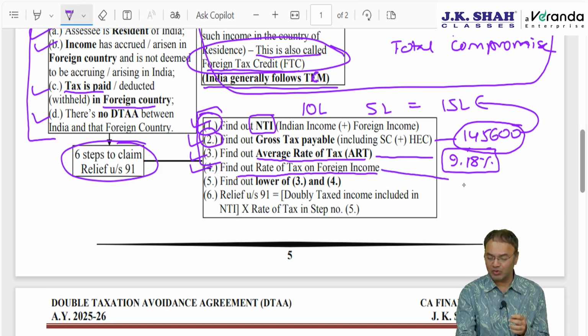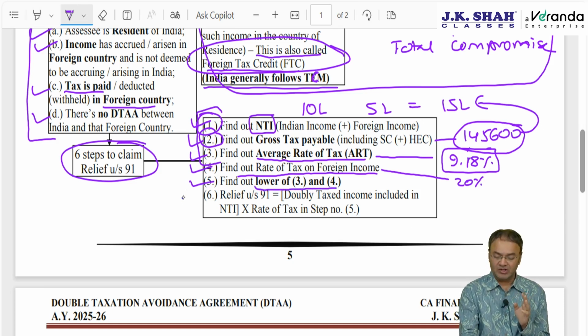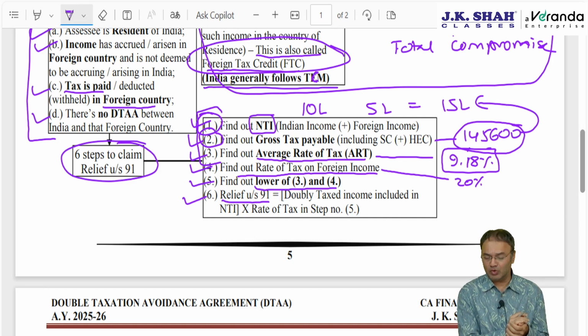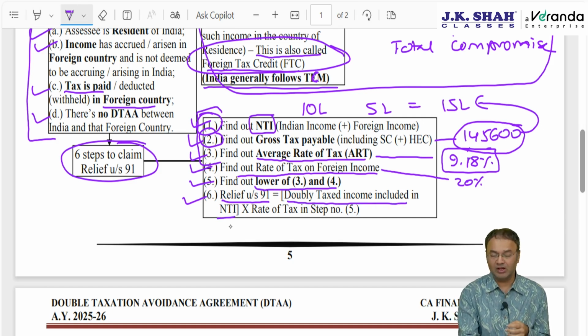The foreign tax rate is given to you as, for example, 20%. Whichever rate is lower, the Indian tax rate, which is on an average, or the foreign tax rate, which is readily given, find out the lower of step number 3 and 4. And finally, step number 6, relief under section 91 will be equal to the doubly taxed income included in NTI, that is, foreign taxed income included in NTI.